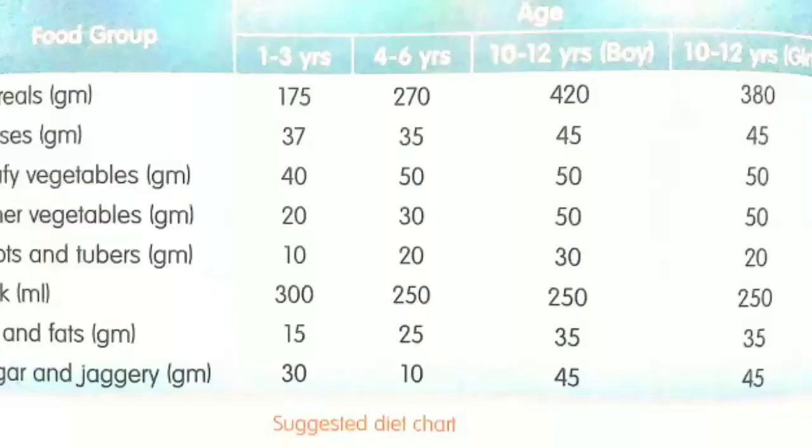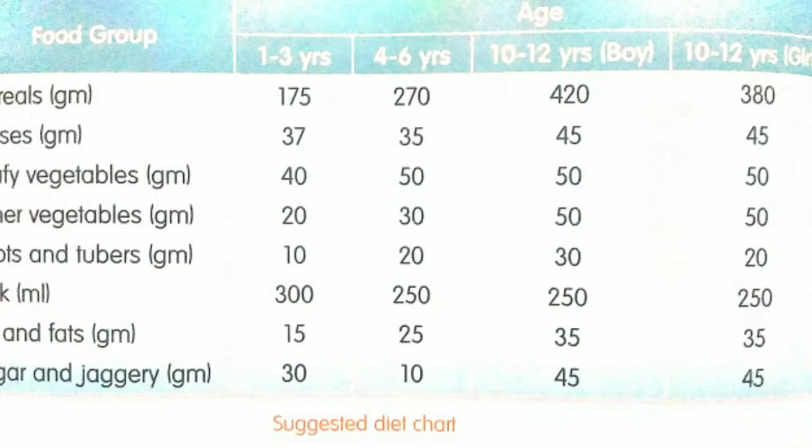In your textbook, one table is given. In this table, the diet chart for different age groups of children is clearly mentioned. For 1 to 3 years, how much amount of cereals, pulses, vegetables and milk they have to take is given on that basis.